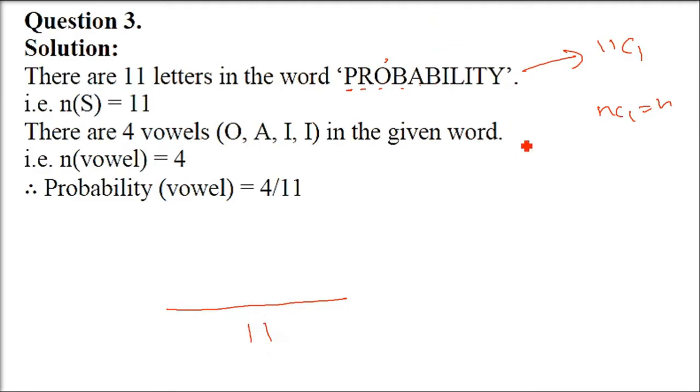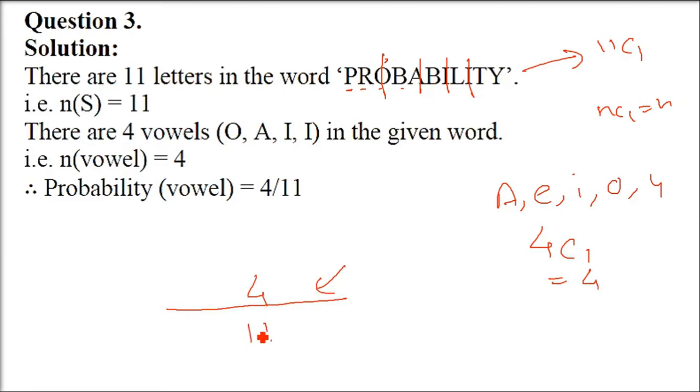You are selecting 1. Now what are the vowels? A, E, I, O, U. These are vowels. How many vowels are there? 1, 2, 3, 4. 4 vowels are there. Don't worry about the repetition. You have to count them. So you are selecting one of them. 4C1 is 4 only. So 4 by 11 is the answer.